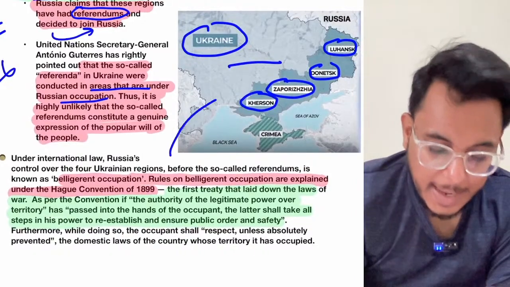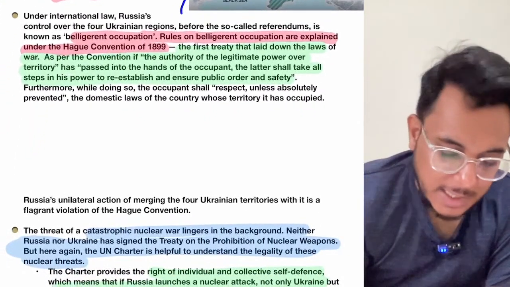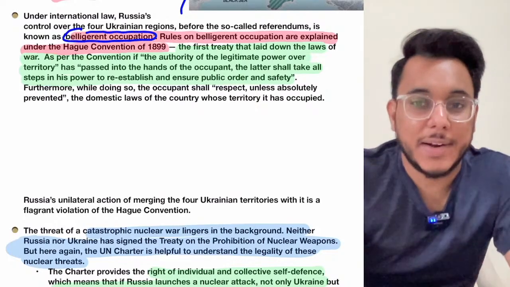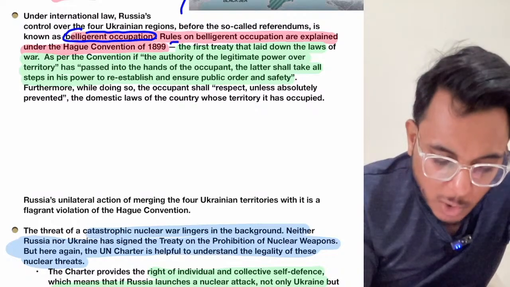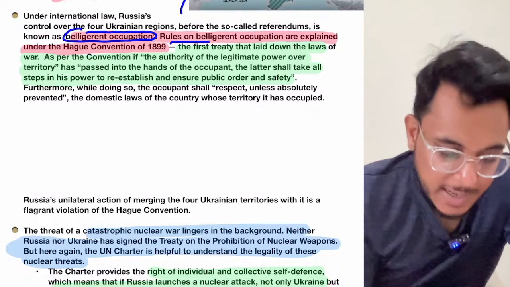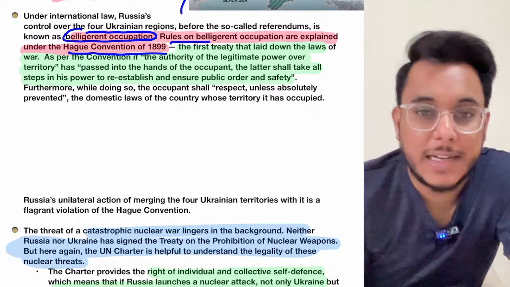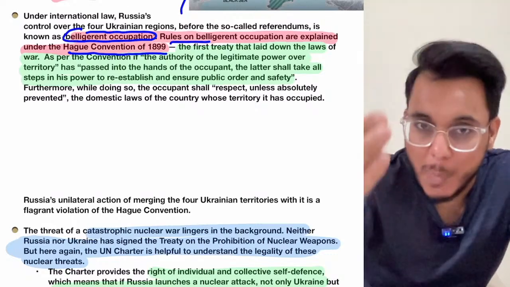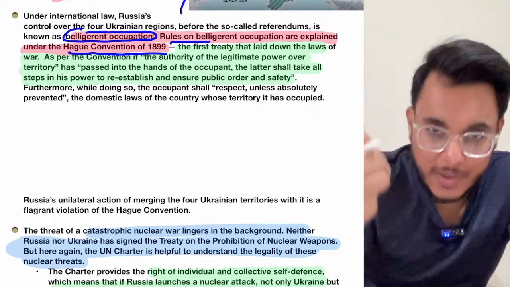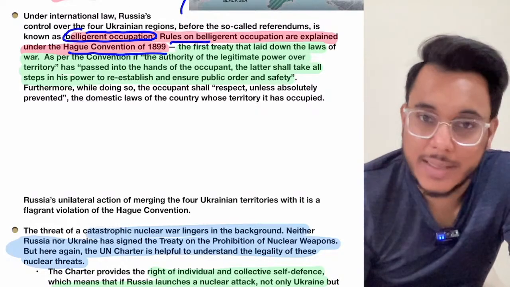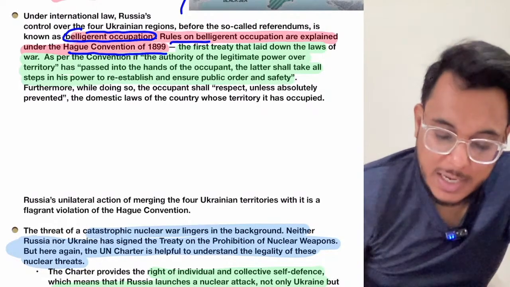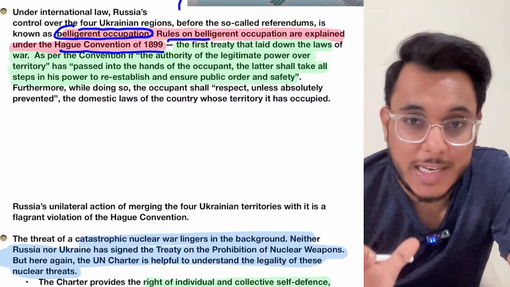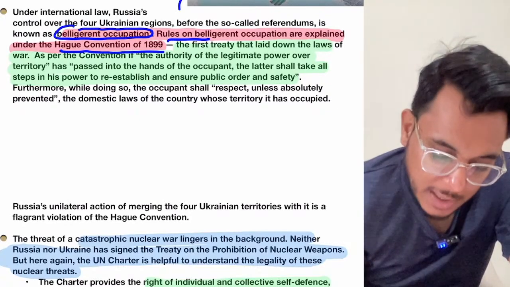Now, as Russia illegally captured Ukrainian territories, it is called belligerent occupation in international law. The rules on belligerent occupation have been explained in the Hague Convention of 1899. So, what is belligerent occupation? When a country occupies the territory of some other country, that is belligerent occupation. Now, in this Hague Convention of 1899, the rules have been provided. What are the rules?